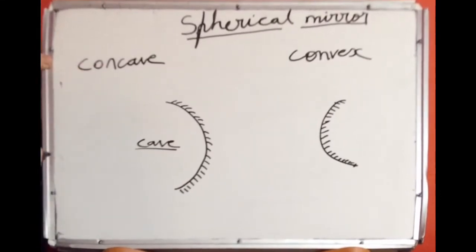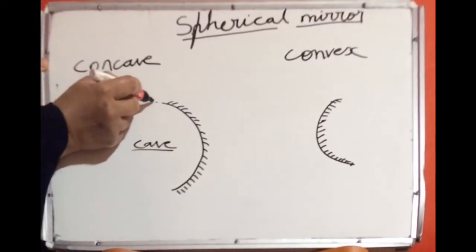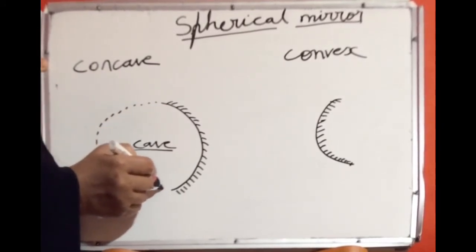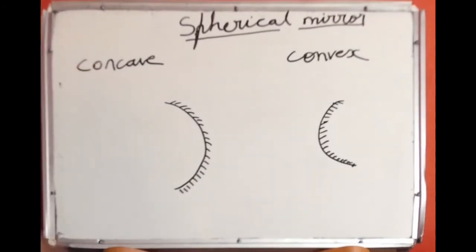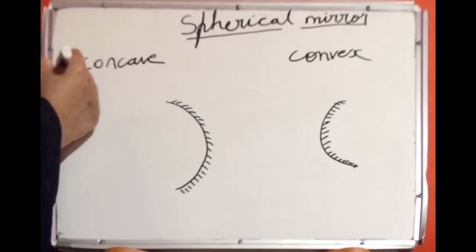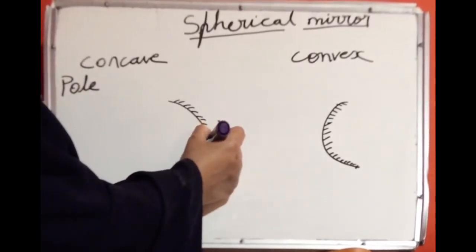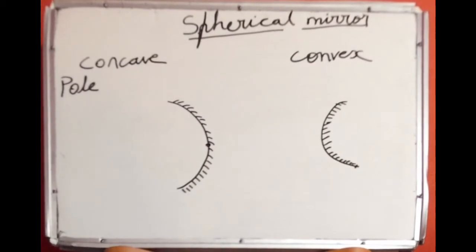These mirrors are a part of a sphere. That is why it is known as spherical mirror. For example, you take this concave mirror. It is a part of a sphere. So it is known as spherical mirror. Now you have to learn certain terms related to these mirrors. First one, pole of the mirror. This center point is known as the pole. Center point of the mirror is known as pole.